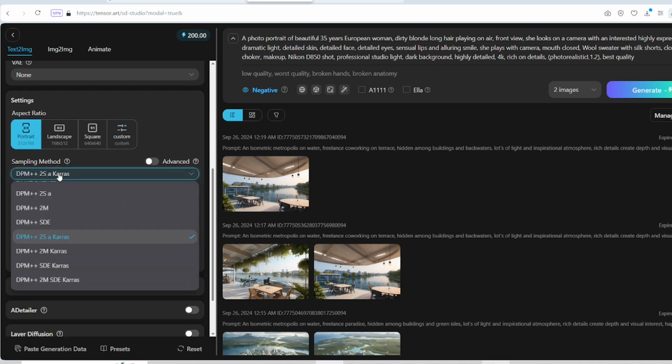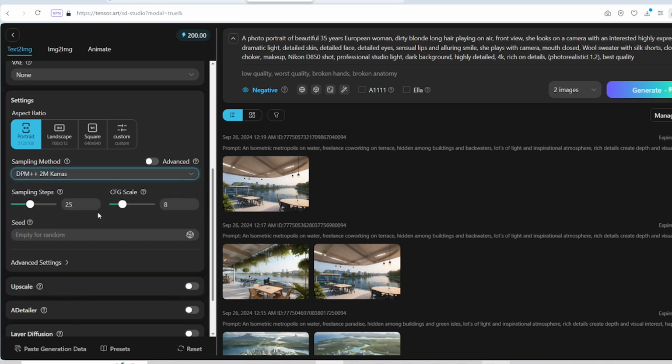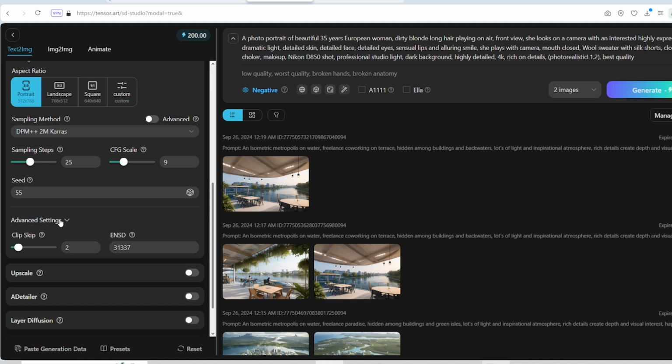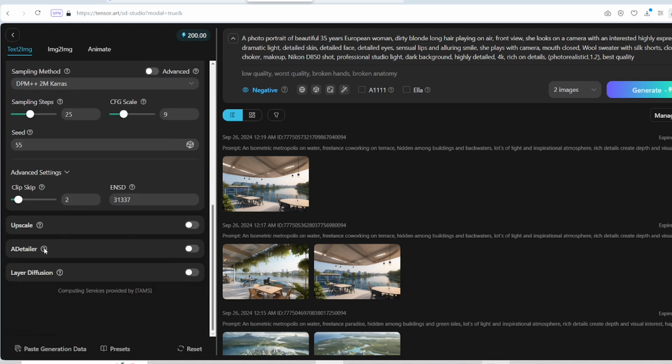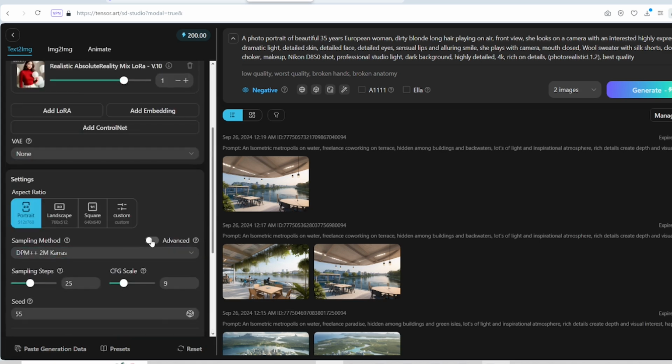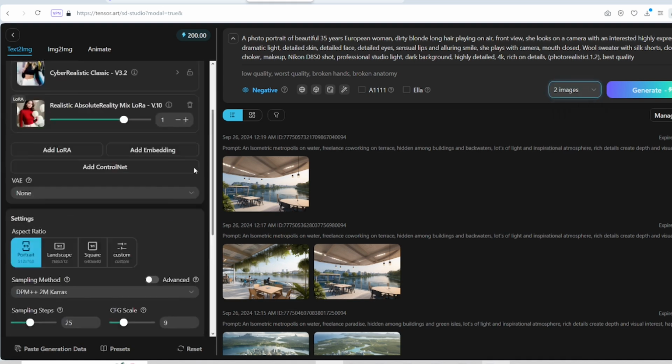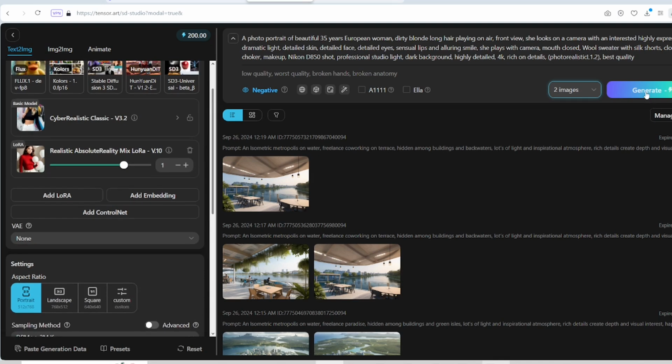In the settings, choose the sampling method. Play around, but I recommend DPM++ 2M Karras. The CFG scale should be between 6 and 12, better around 9. Seed 55 is just a unique identifier of your character. You probably don't need anything else in these settings, so choose the number of generated images in this batch, 2 maximum in the free version of TensorArt, and click generate.